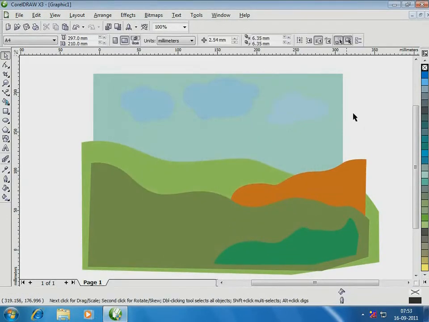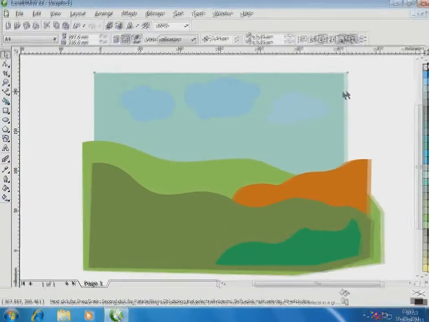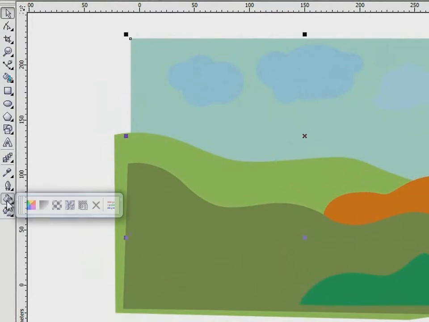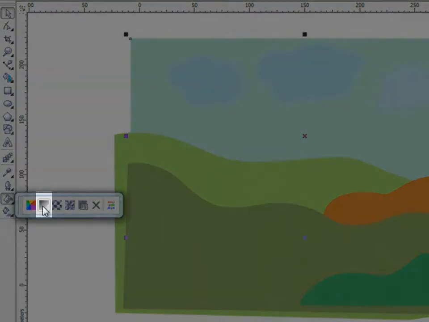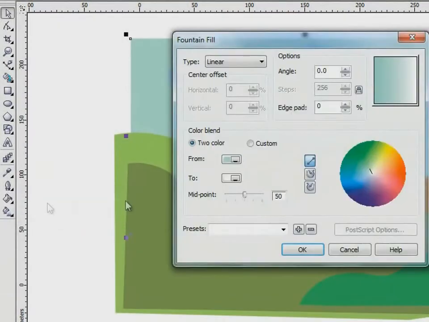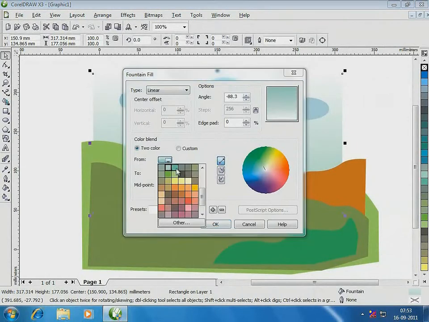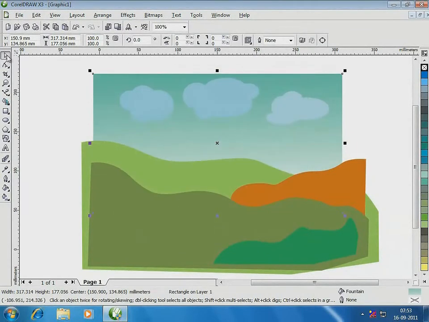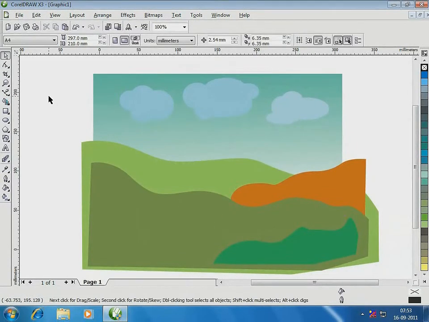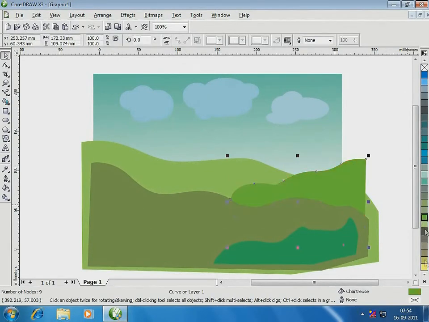With the existing color of the sky, the clouds do not stand out. Let me try some shading using fountain fill. I am tempted to touch up the ground a little more. Bear with me while I experiment with some colors.